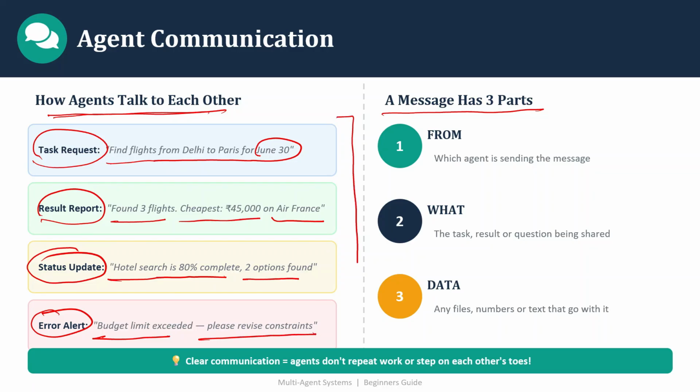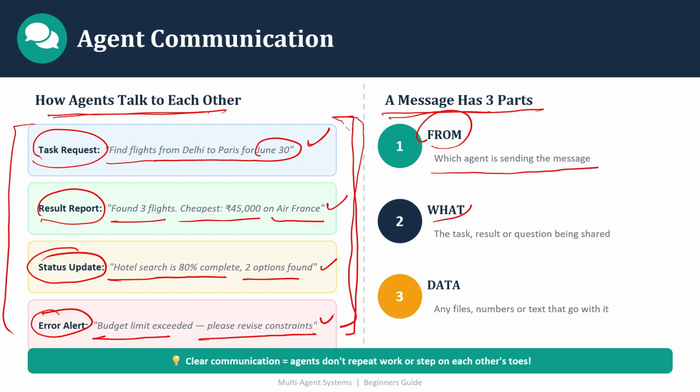All agents are working in parallel, and they are talking to each other with the results. What are the results identified by agent 1? What is the result identified by agents 2, 3 and 4? They are all communicating with each other for better coordination. And the message has three parts. From: which agent is sending the message. Second: the task, result or question being shared. Then data: any files, numbers or text that go with it.